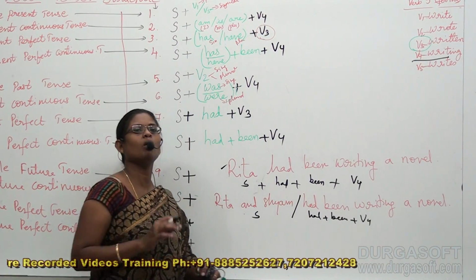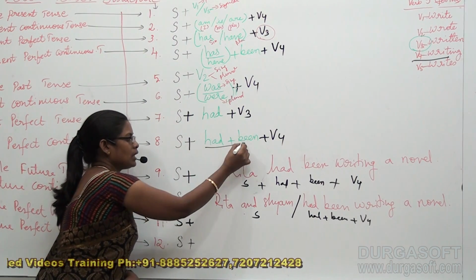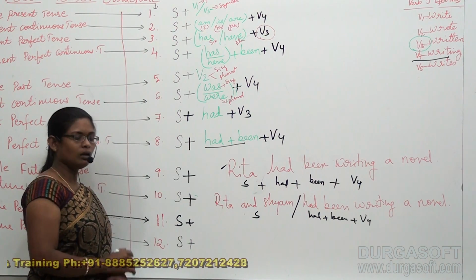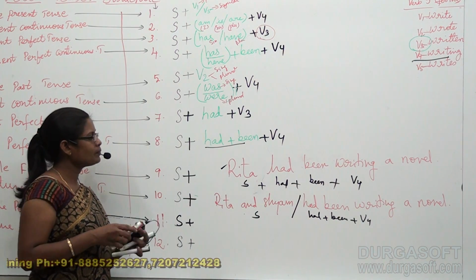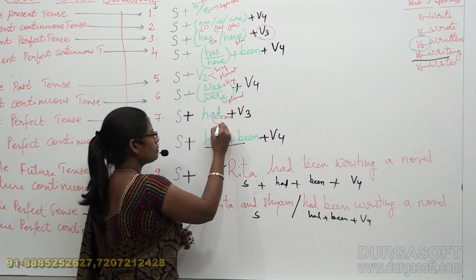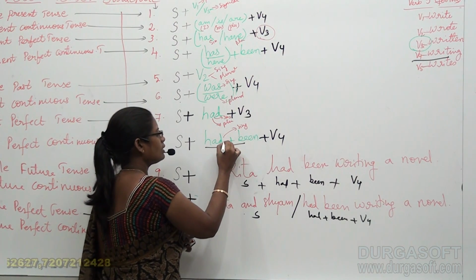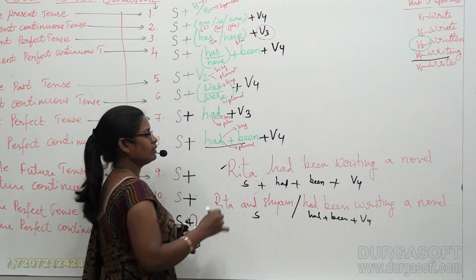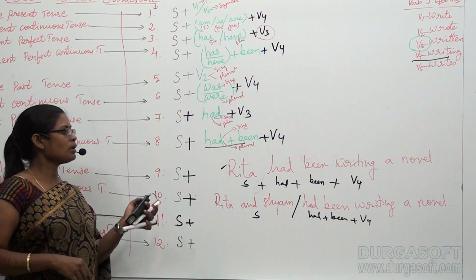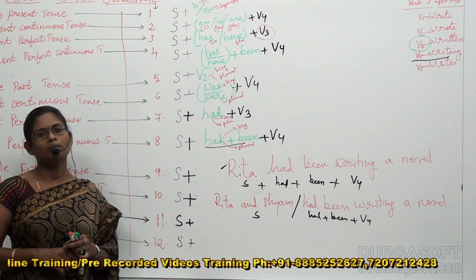The remaining part is quite common. From this also we can understand that had been is applicable to either a singular subject or a plural subject. Okay, students? I think you have understood it very clearly. Just as had is applicable to singular or plural, in the same manner had been is also applicable to singular or plural.